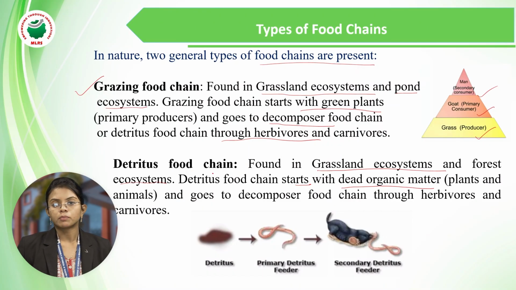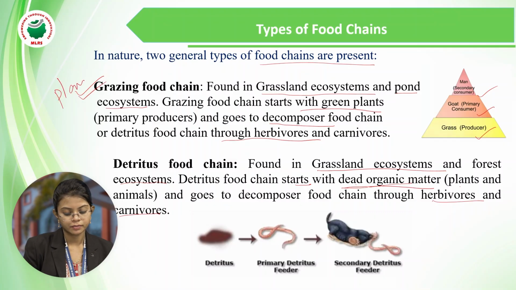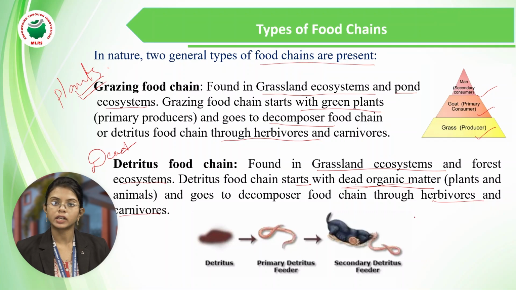The second type of food chain starts with dead organic matter, plants and animals, and goes to the decomposer food chain through the herbivores and carnivores. So here it starts with plants and ends with the decomposer, and here it starts with dead organic matter, but it also ends with the decomposer.